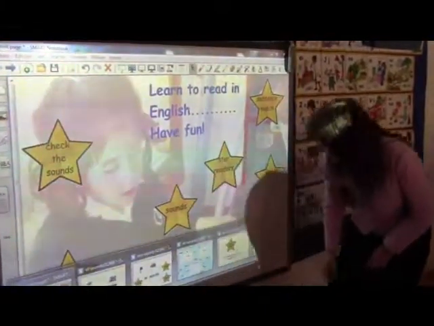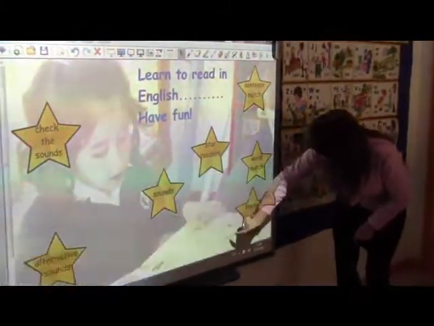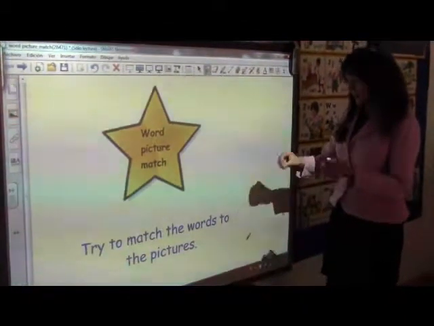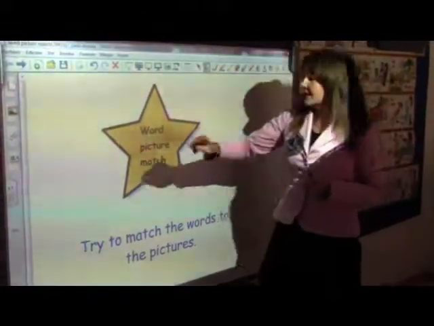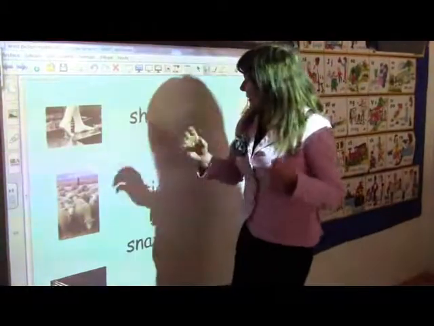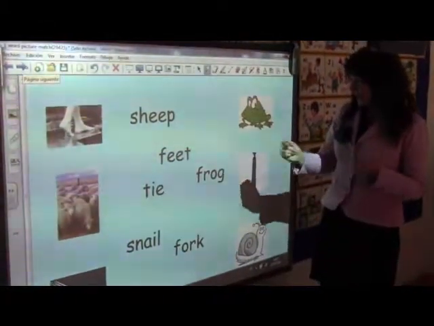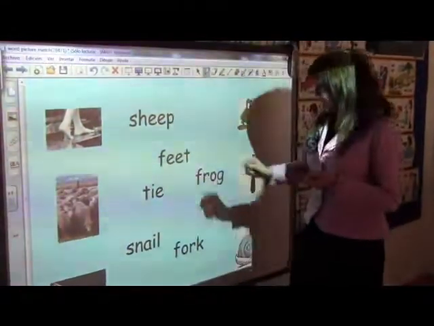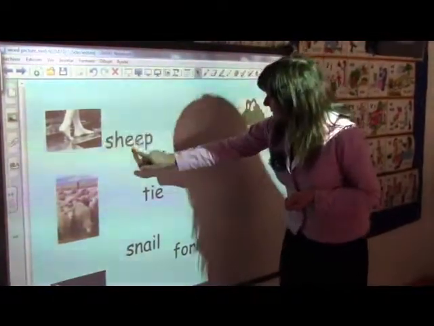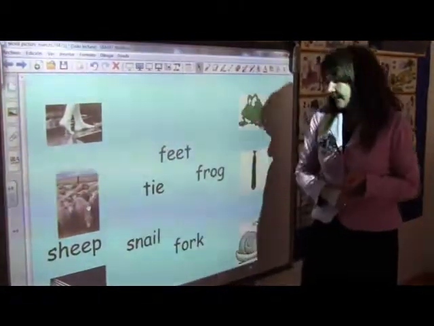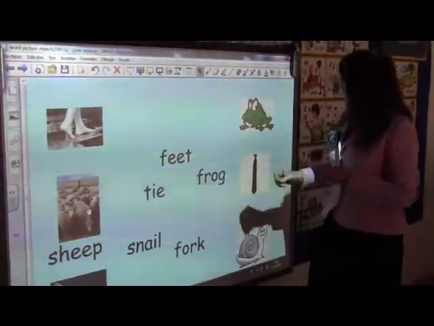Next, to work again on comprehension in English, we have to do a word picture match, okay? We try to match the words to the pictures. So here the children come out to the board and they look at the pictures and they try to find the correct word. For example, sheep. They have to find the word sheep, bring it down and put it to the picture. They can also touch the picture and we have the sound of the sheep.